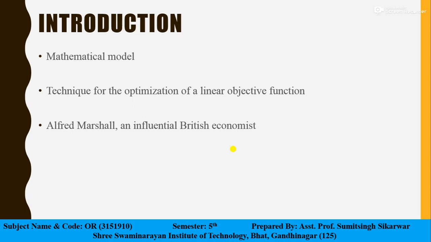This sort of substitution, in the opinion of Marshall, is done by the businessman's trained mind rather than with formal calculations. However, now there exists a method of formal calculations, often termed as linear programming.